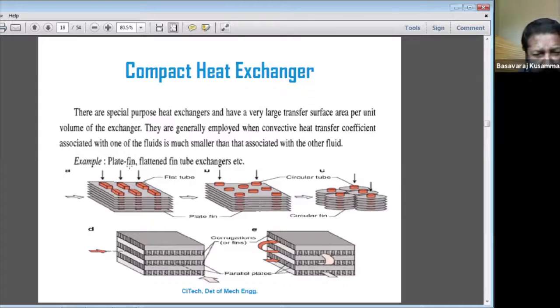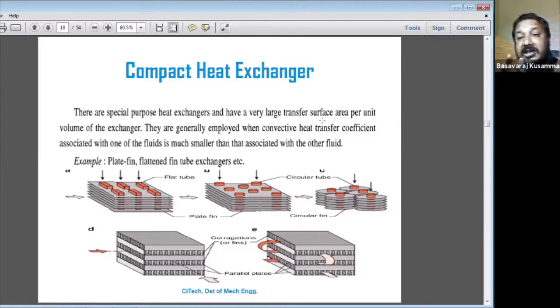These are special purpose heat exchangers, and they have a very large surface area, a large heat transfer area. What is the purpose of the pin? The pin has a large surface area to transfer the heat. Understand? For that purpose, they attach the pin to the material.